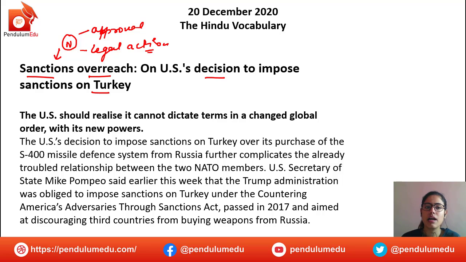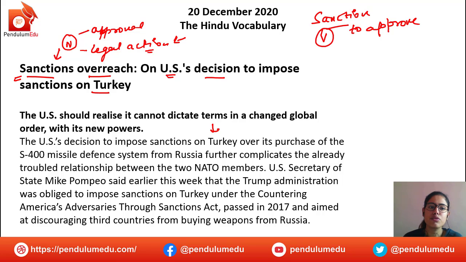So here, what has happened is that some actions have been taken by the US against Turkey. There are a few sanctions made on Turkey by the US, and that is the US's decision. Why did this happen? We are going to know in the article itself. Now you see how it's used as a noun. Sanction can also be used as a verb, meaning to approve, but here in the given sentence it has been used as a noun because this is giving us the subject.